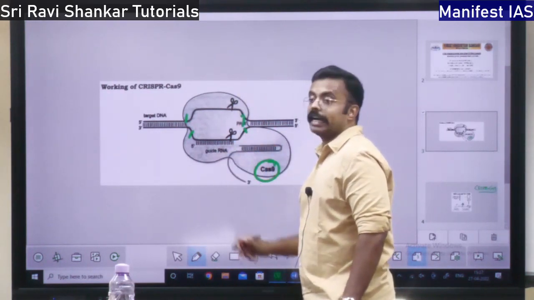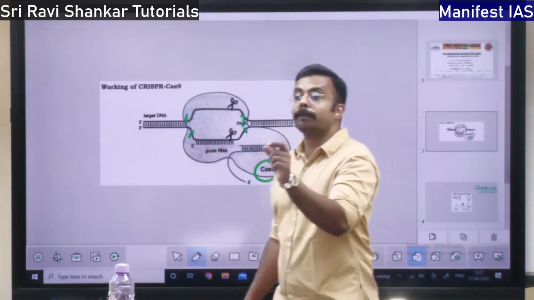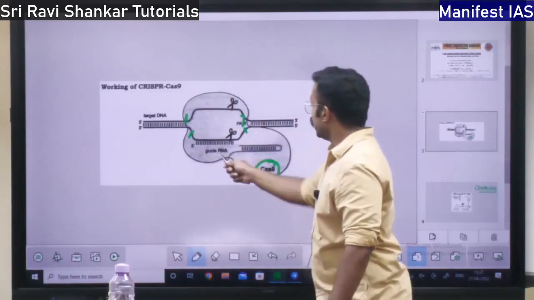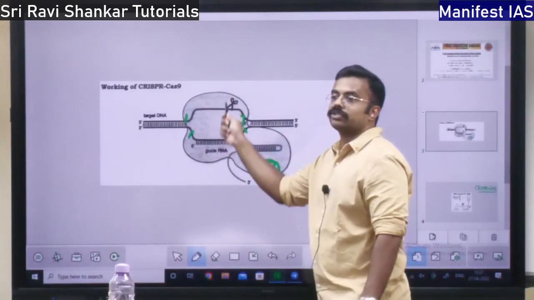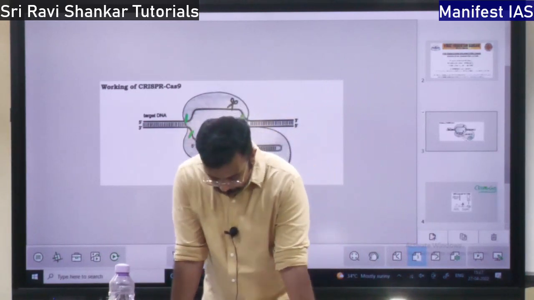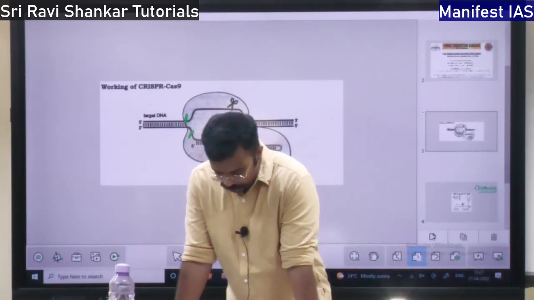So, what is the role of guide RNA? It is going to show the place where the cutting should take place. It is going to guide where the CAS9 is going to go and cut the DNA. That is the function of guide RNA, right?